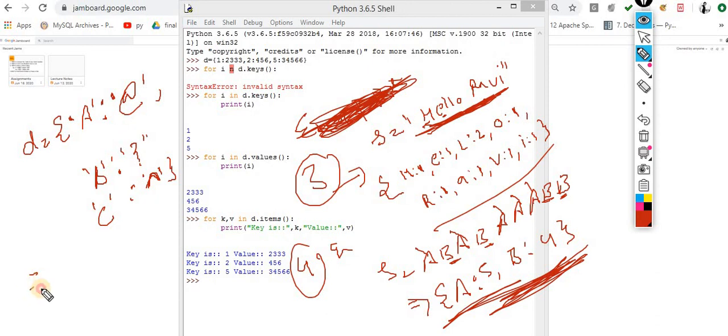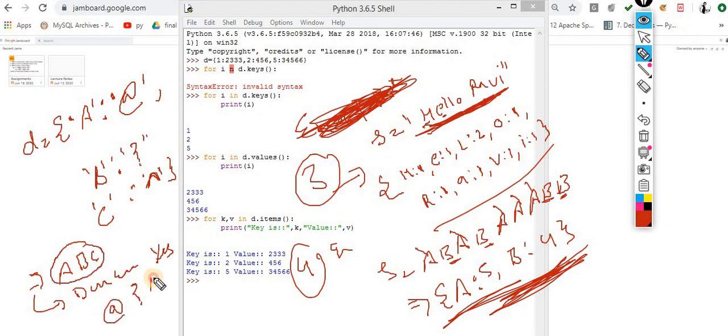Let's suppose the user enters A B C. Now you will get a message: do you want to encrypt it? Press yes, I want to encrypt it. Now this will become @, question mark and this sign. Then in the next line again, do you want to decrypt it? Yes, I want to decrypt it. For the same, you will get back your original string, that is ABC. So this is the concept for doing the same thing, and it is called encryption and decryption.